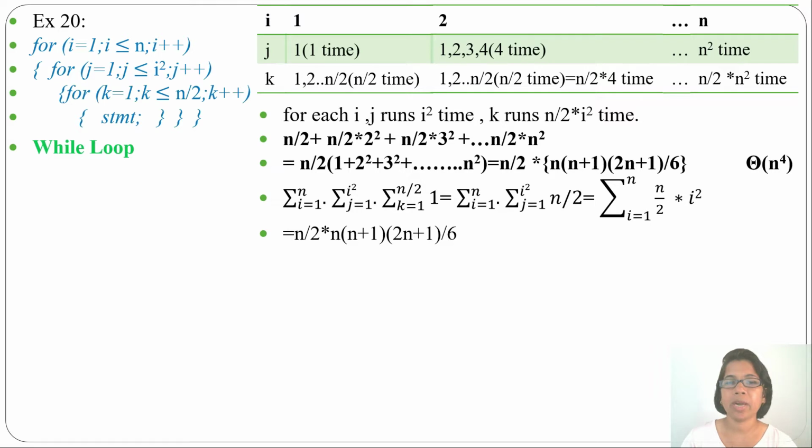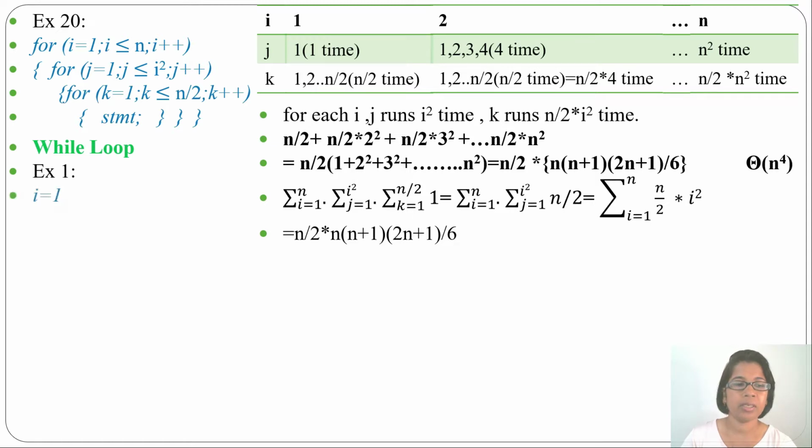In case of while loop, first we'll check the condition. If the condition is true, we'll go inside the loop. In case of do while, first we'll execute the loop, then we'll check whether the condition is true or false. In case of do while, if the condition is false, then also it will execute at least once. Let's see one example of while loop.